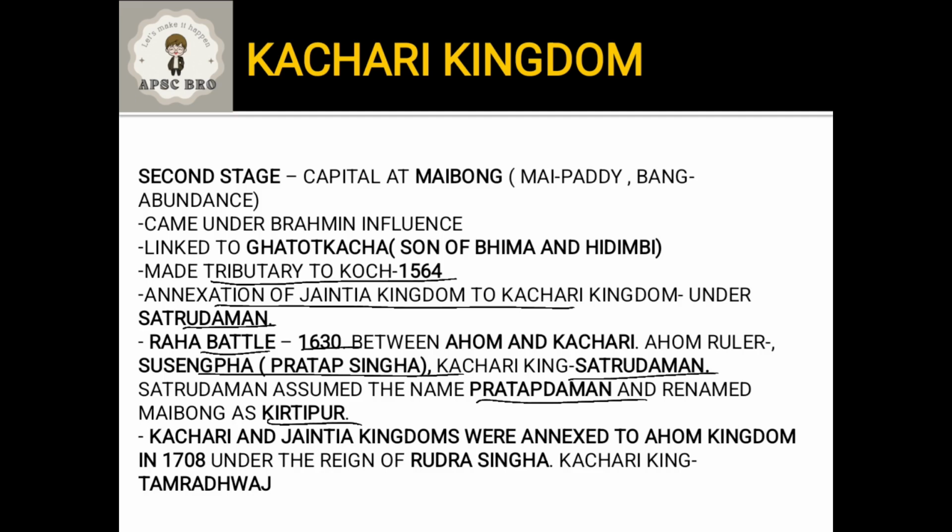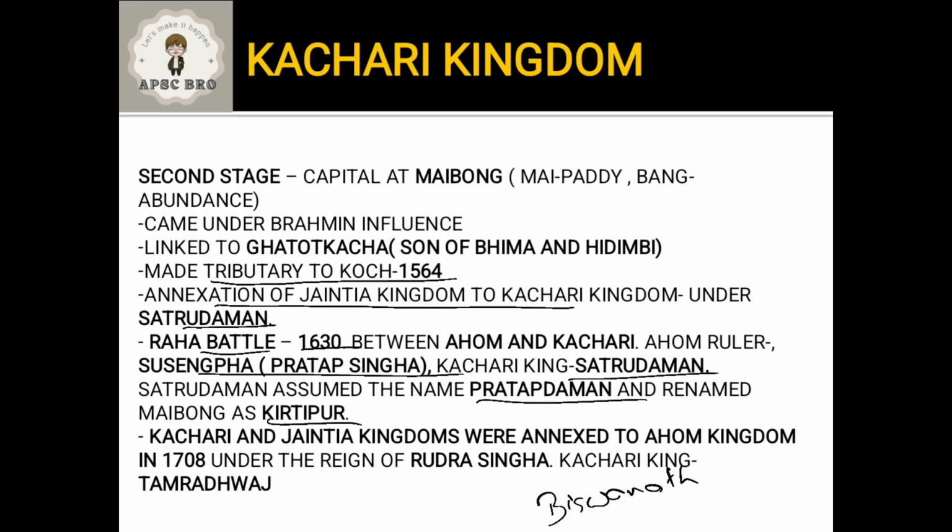Okay, so after that again few Kachari kings came, but nothing important happened. But again, what happened was that once Rudrasingha was the Ahom ruler, he again tried to annex the Kachari kingdoms. He sent huge forces to subdue the Kacharis. For this, Rudrasingha made his base in present day Bishanath Charili, so that he could get easy access to the Kachari and the Jaintia kingdoms. He made a huge army in order to defeat the Kacharis. He sent his Borborua, his Borfukons, and a huge army to defeat the Kachari kingdom.